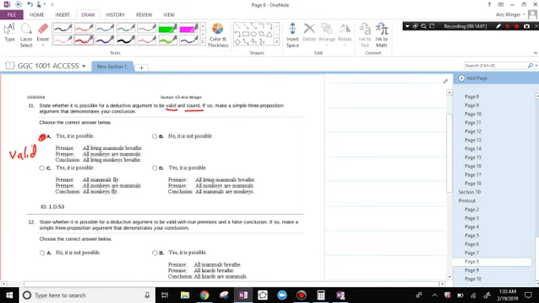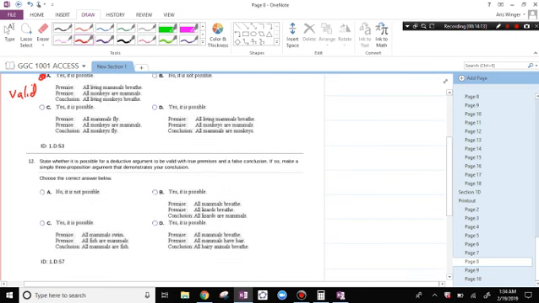State whether it is possible for a deductive argument to be valid with true premises and a false conclusion. If so, make a simple three proposition argument that demonstrates your conclusion. So I want an argument to be valid with true premises and a false conclusion. Let's see what's going on there.